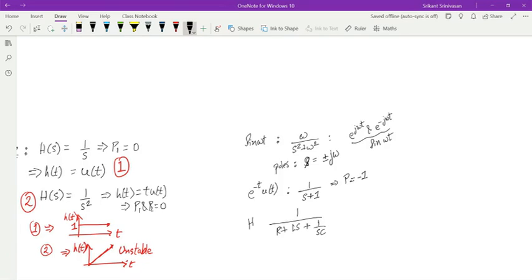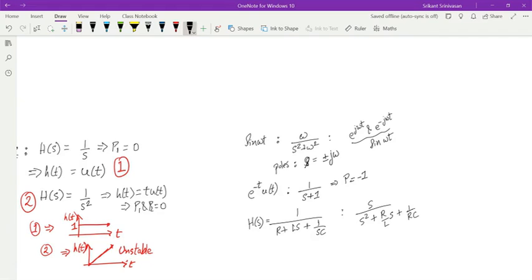This was H of s. And this actually became a function like s divided by s square plus R over L into s plus 1 over LC. I just rearranged the terms.